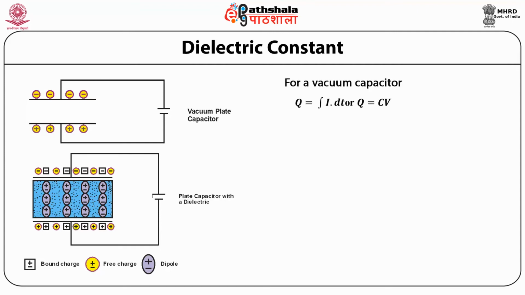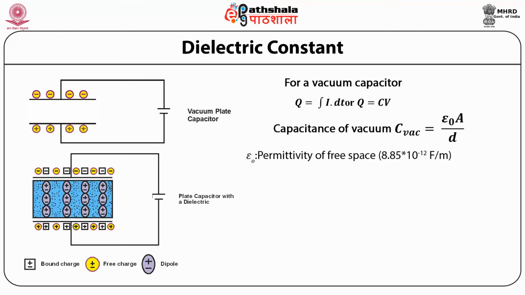So for a vacuum capacitor, Q is equal to the integration of I dt, or Q is equal to CV, where the capacitance of the vacuum is given as C vacuum equal to epsilon naught A by D, where epsilon naught is the permittivity of free space and is equal to 8.85 into 10 to the power minus 12.